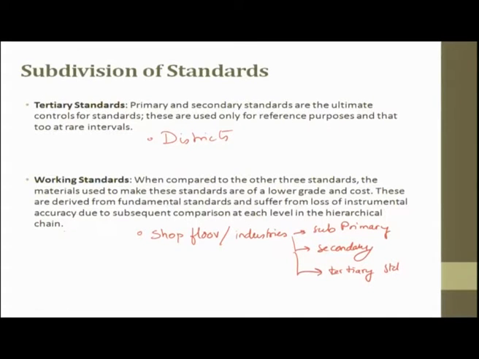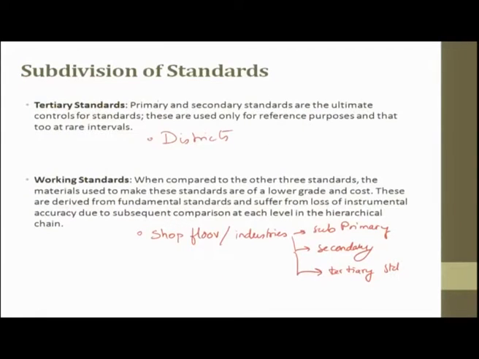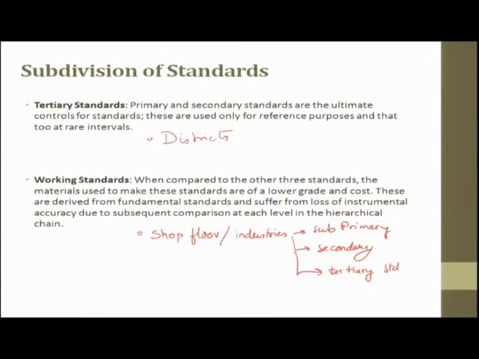So what we are trying to do is: from primary it goes to secondary, from secondary to ternary, from ternary to working standard. Here, the top level will be maintained at a very high quality, in a controlled atmosphere room. Next, slightly lower material and atmosphere. The next one will be for common use, and the last one will be for regular use. So here it will be more of a dial gauge.